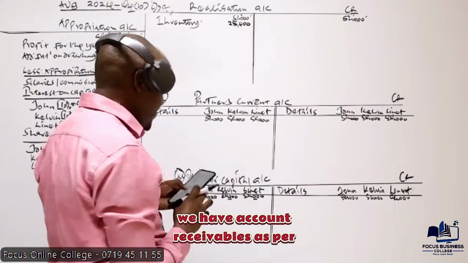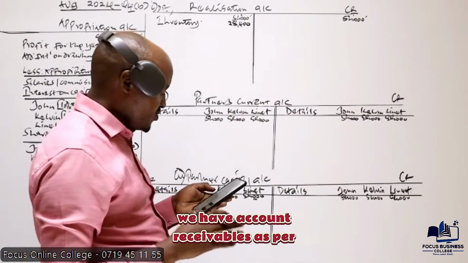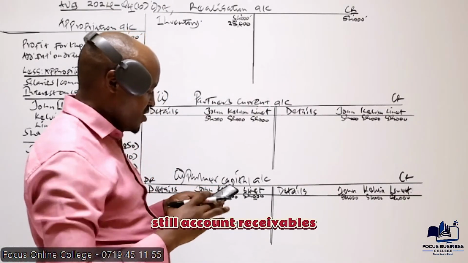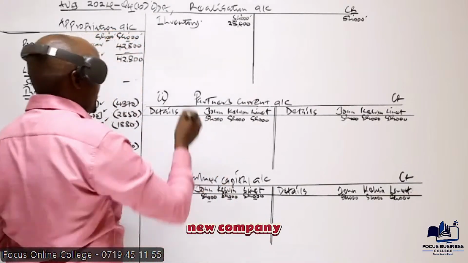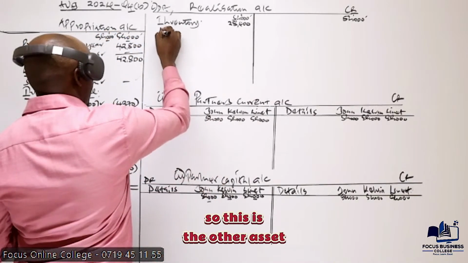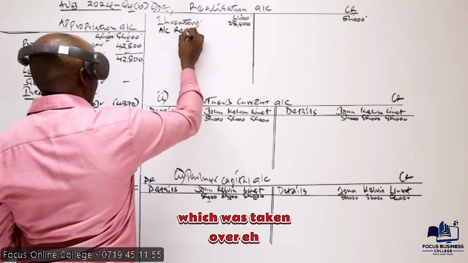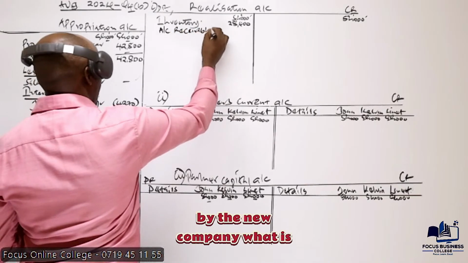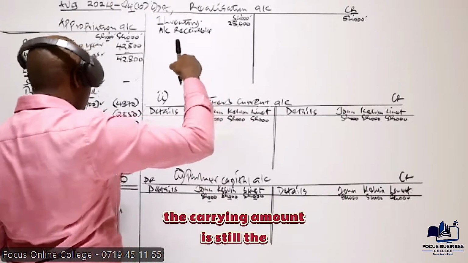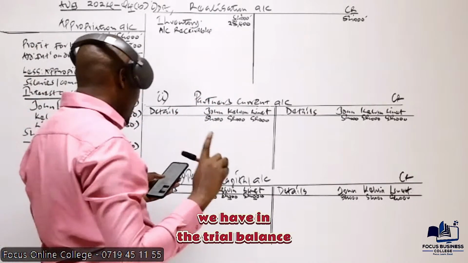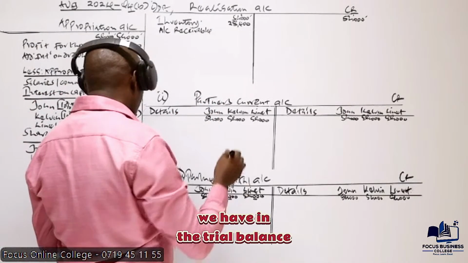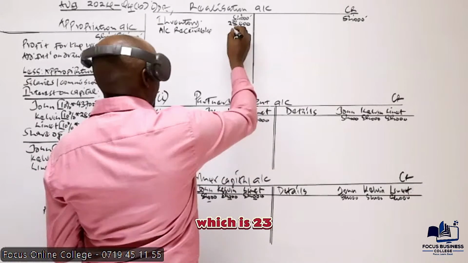28,400. Below that, we have account receivables. As per note number 4, account receivables were taken over by the new company. So this is the other asset which was taken over by the new company. What is the carrying amount? The carrying amount is still the amount we have in the trial balance, which is 23.